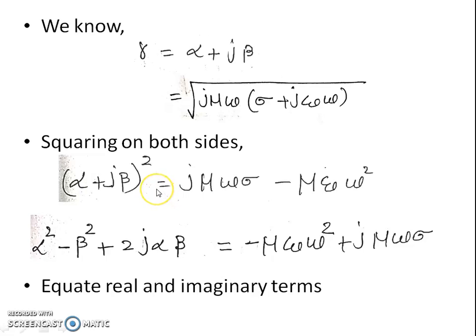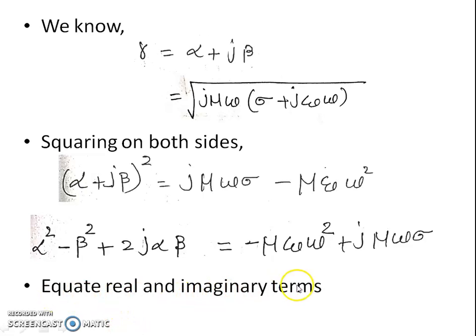So this equation is in the form of a plus b the whole square, so we can use this relation. We can write this as alpha square minus beta square plus 2j alpha beta, and that is equal to minus mu epsilon omega square plus j mu omega sigma.